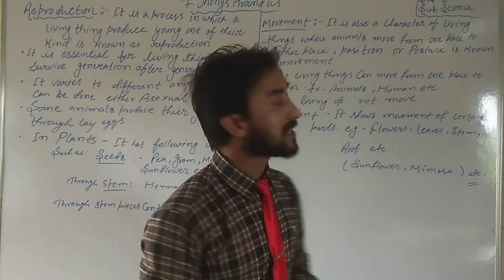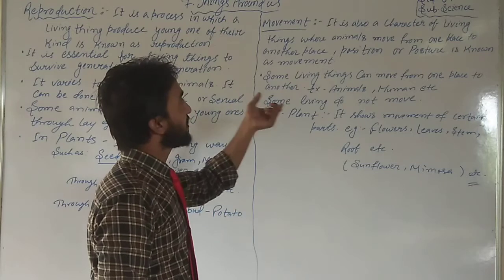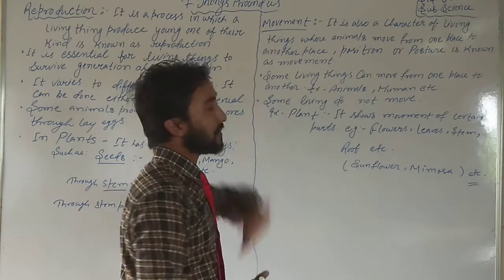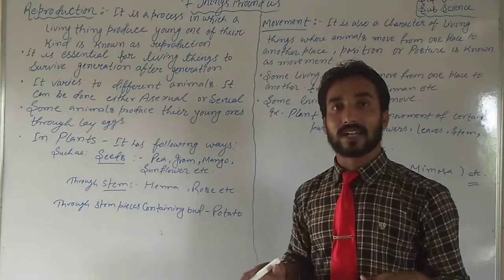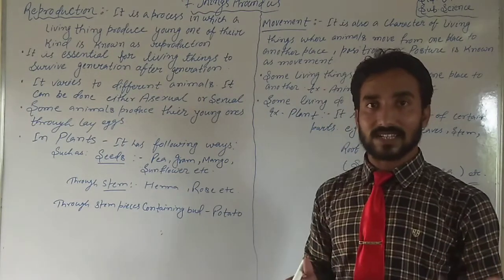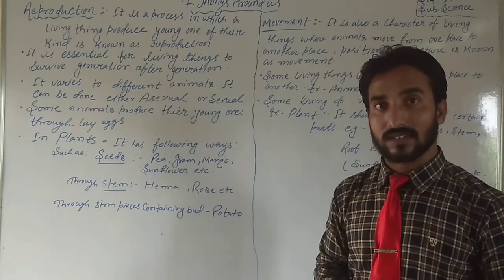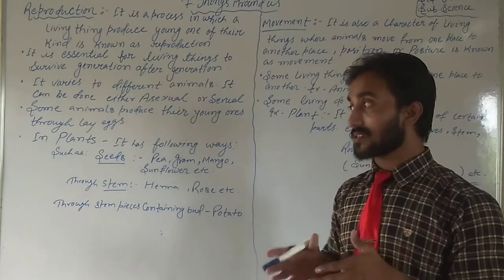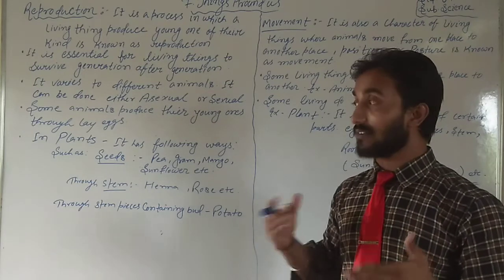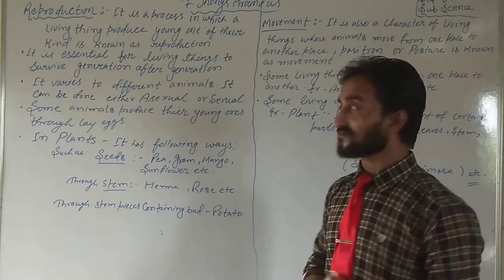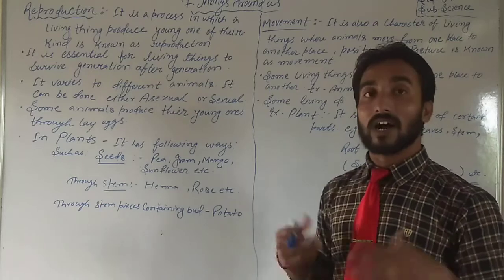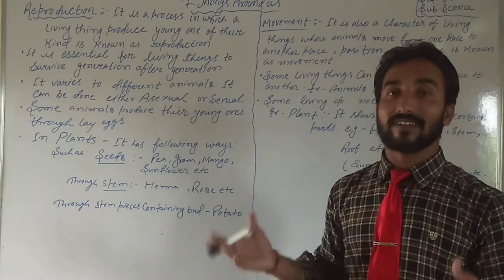Okay, students? So we can see some living things can move from one place to another place very easily. But if I talk about plants, do you think that plants are capable of moving from one place to another place? No. But how can we say they are living things?